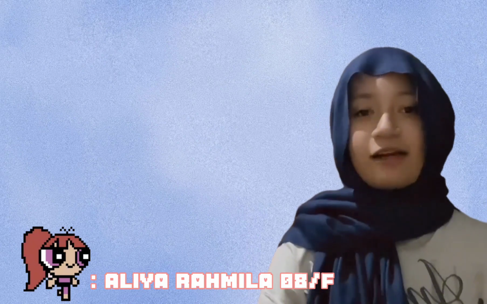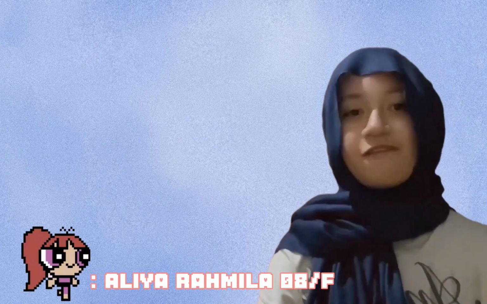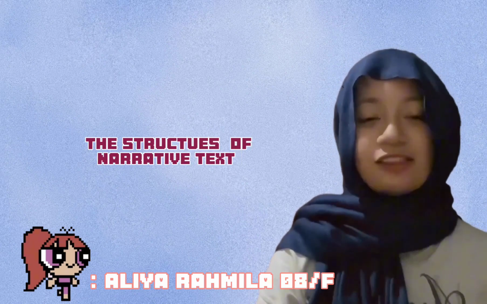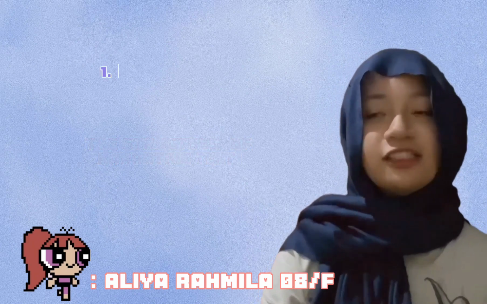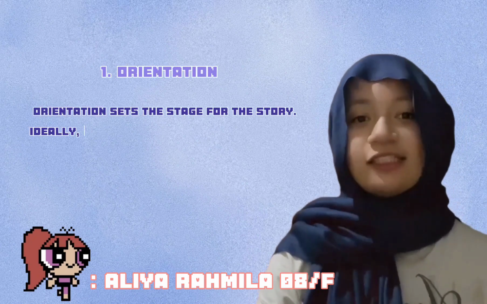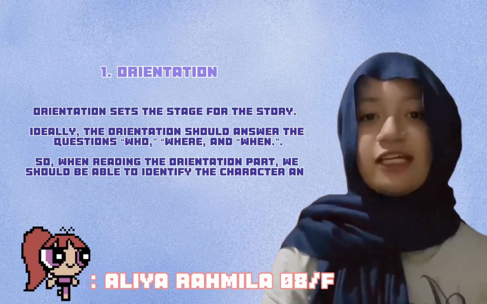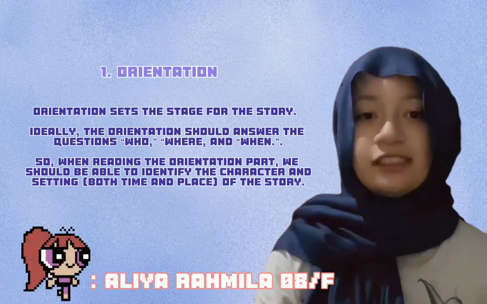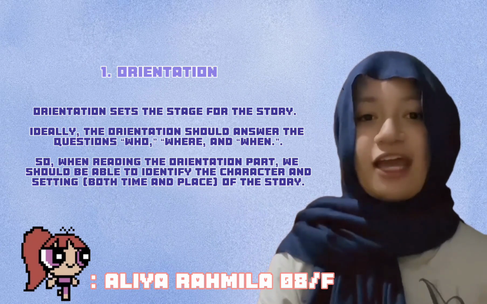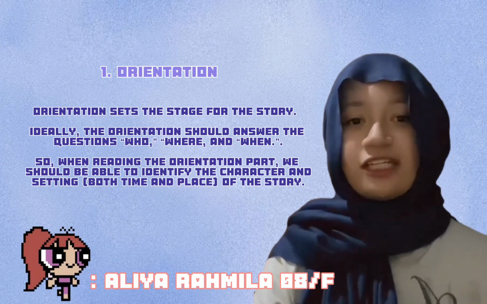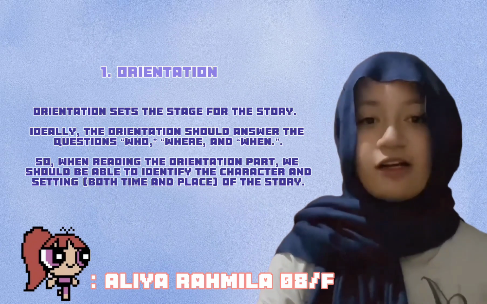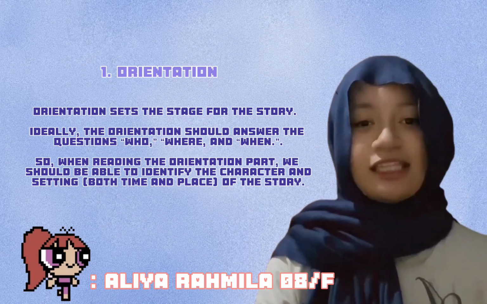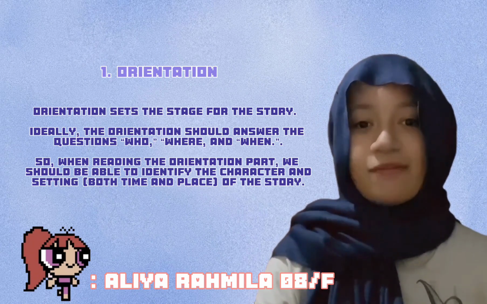My name is Andia Rahmila from class X F. So what does the structure of a narrative text look like? The first, orientation. Orientation sets the stage for the story. Ideally, the orientation should answer the questions who, where, and when. So in reading the orientation part, we should be able to identify the character and setting, both time and place